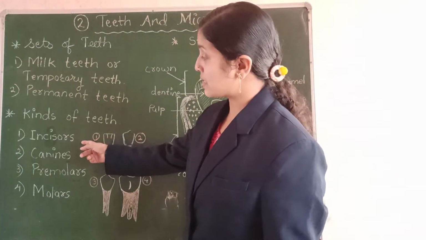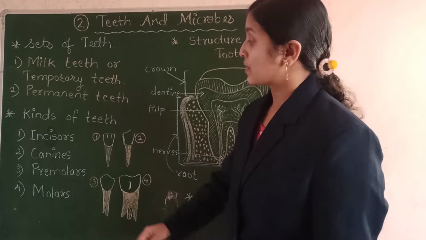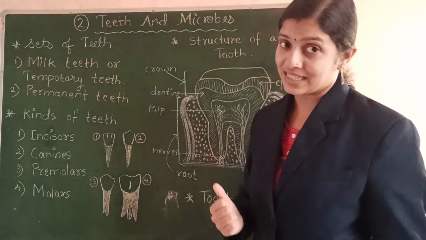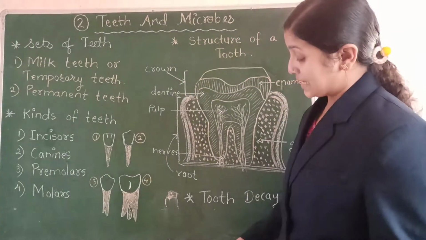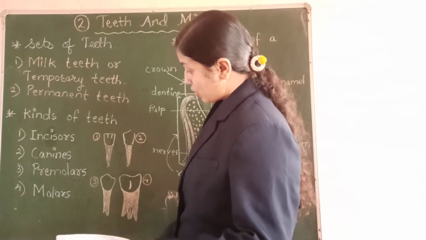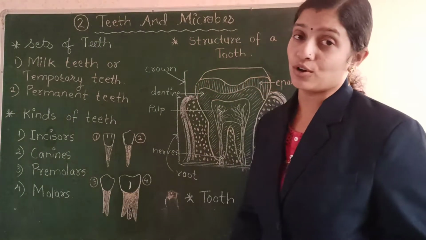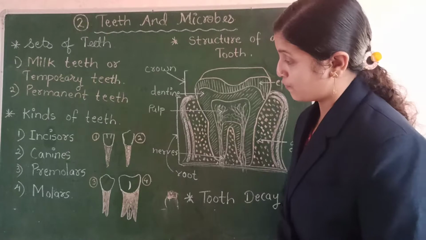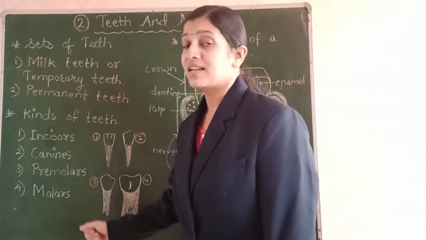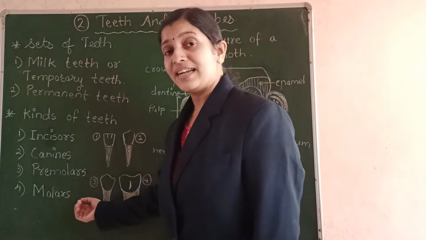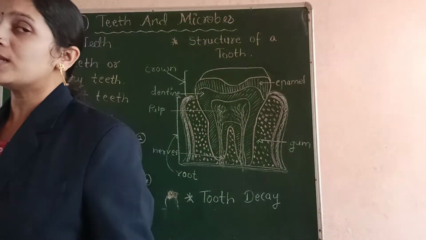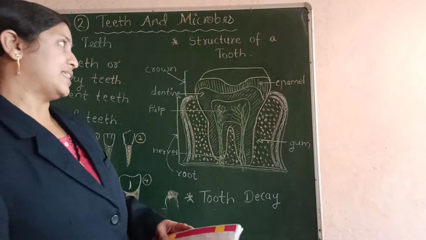So incisors are called cutting teeth, canines are called tearing teeth, premolars, what are they called? Yes, premolars are called cracking teeth because they help to crack the hard food, and molars help to grind the food, so they are called grinding teeth. So these were the kinds of teeth.